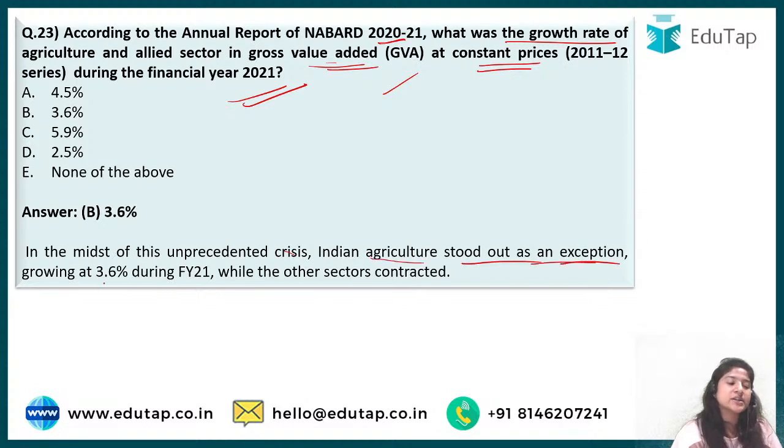Only Indian agriculture showed a growth of 3.6% during financial year 2021, which is quite close to what the Economic Survey has estimated, right? While the other sectors contracted. And the NABARD report has explained very beautifully how NABARD helped with the smooth inflow of credit for agriculture.